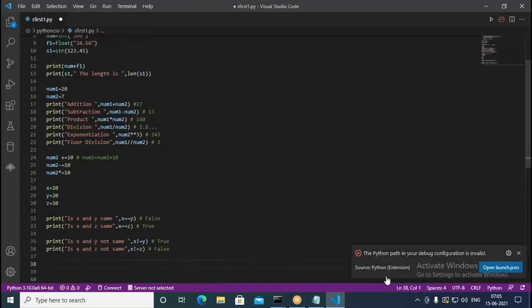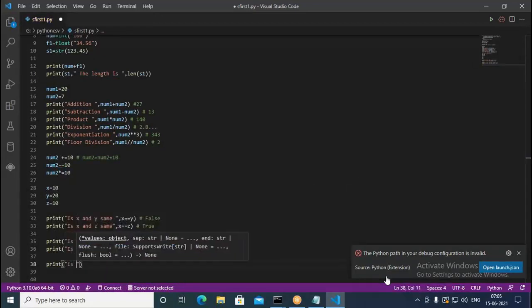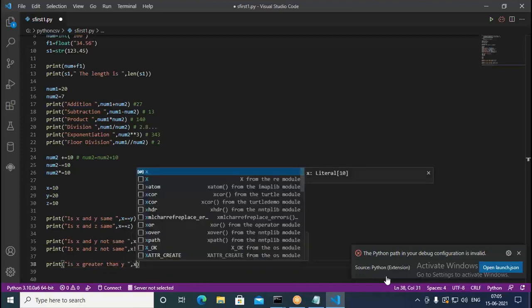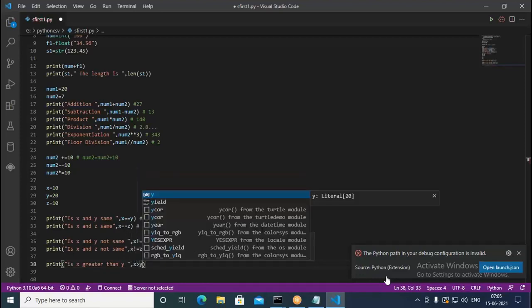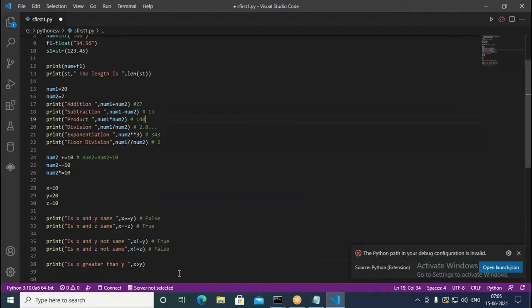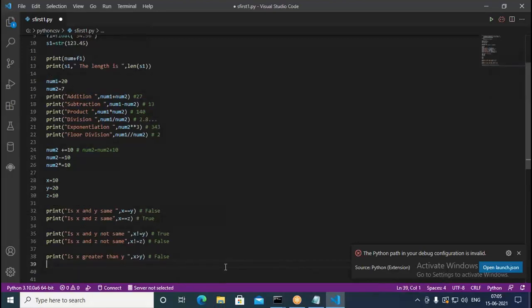Okay. Similarly, we go this way. Print here, is x greater than y. So here I put x greater than y. x is 10, y is 20. Therefore, it says false. We expect the result here to be false, because y is 20 and x is 10. So this is going to give you a false value.